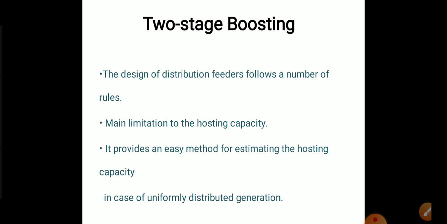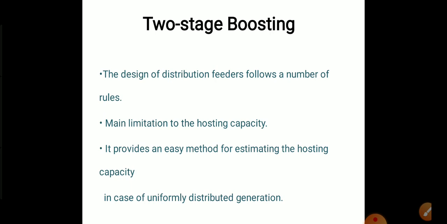Here we are going to discuss the design methods in a somewhat different way, with the emphasis more directly on the undervoltage and overvoltage. It is not useful for the design of distribution feeders, but it gives some additional insight into the undervoltage problem. Here we can provide an easy method for estimating the hosting capacity in case of uniformly distributed generators.